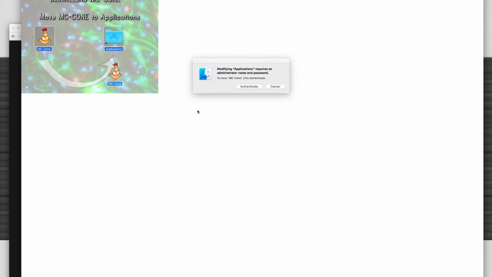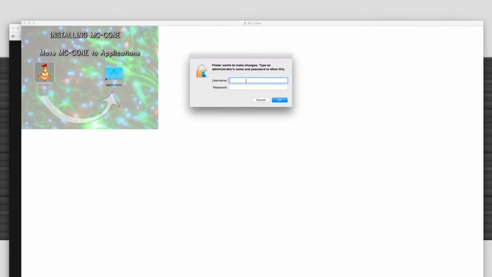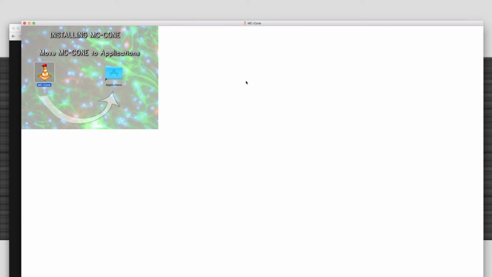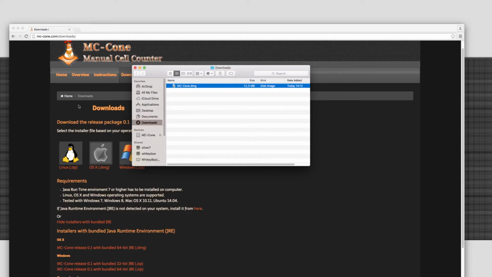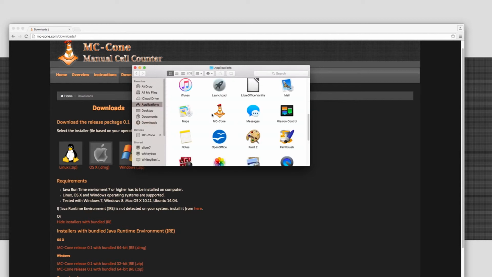And if we are not logged in with administration rights, we have to give some admin username and passwords. And then the program is installed to applications. Let's check applications, and here now there is mcone,